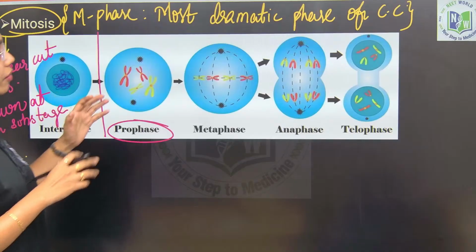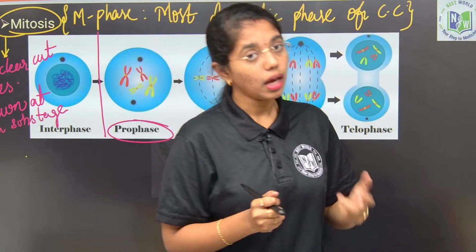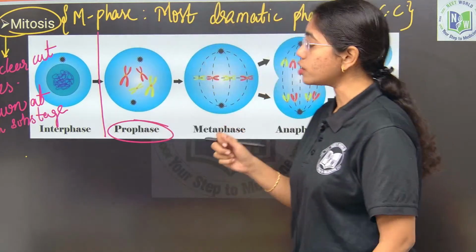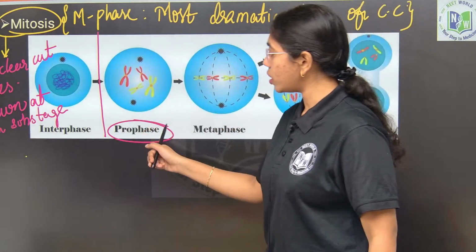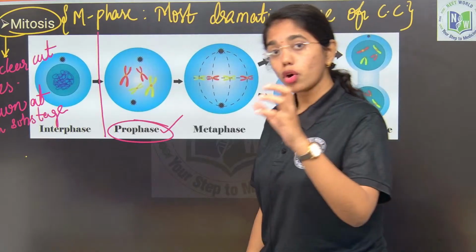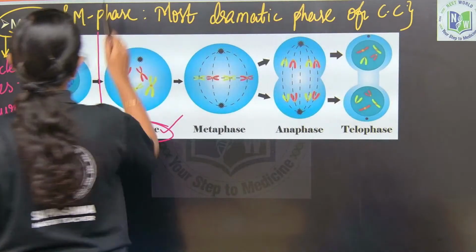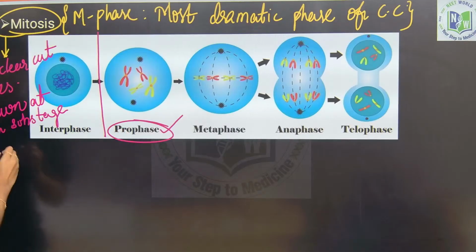Now sequential karyokinesis and cytokinesis have to happen. First karyokinesis, that is nuclear separation. So how does this happen? The first stage is prophase. In prophase, the first and foremost thing that happens is that the chromatin gets untangled to chromosomes.